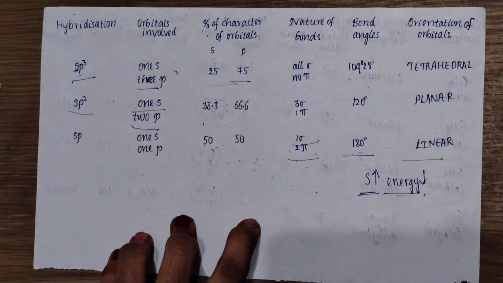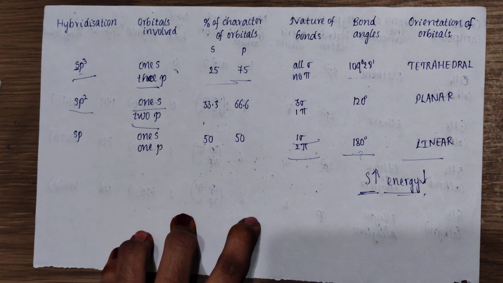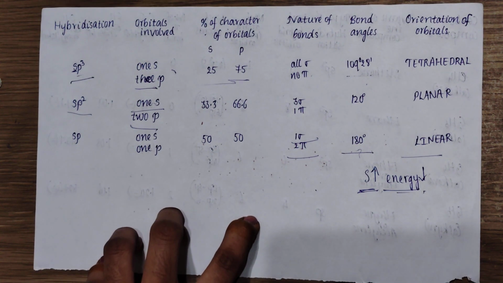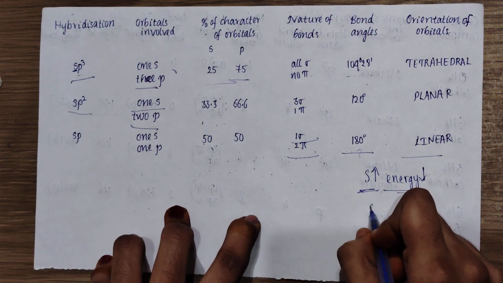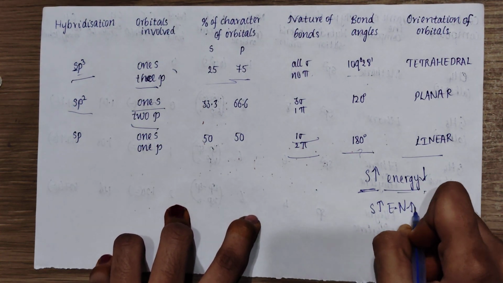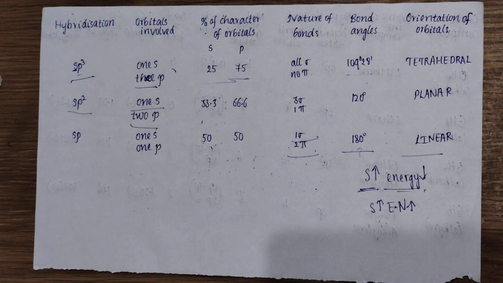The change in hybridization affects the electronegativity of an atom. Let us see how. When the s character is more, the electronegativity is also more. Greater the s character of the hybrid orbitals, greater is the electronegativity. Simply, the percentage of s character is directly proportional to the electronegativity of carbon.